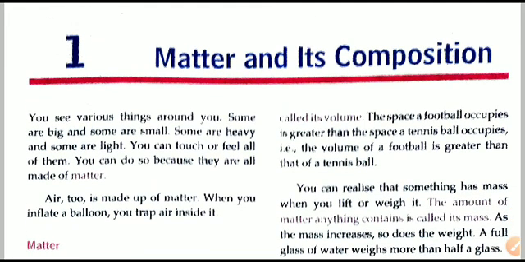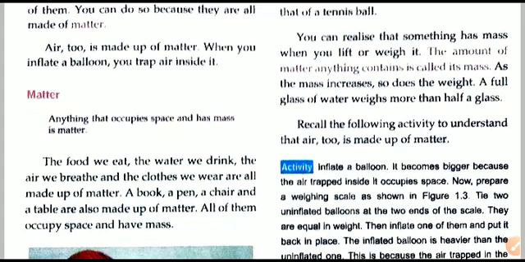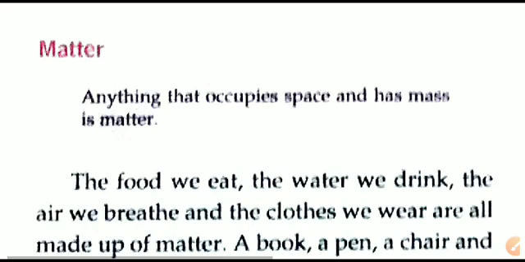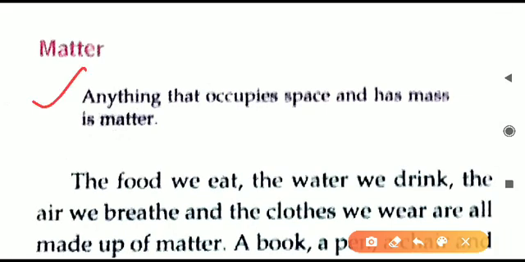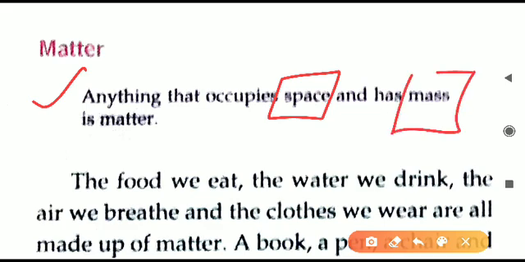So the chapter is about matter. So what is matter? First of all, the definition you should be knowing. Matter is anything that occupies space and has mass. Whatever substance or object needs a space in the surroundings and has some mass of its own, that is called matter. These are the two aspects related to matter.